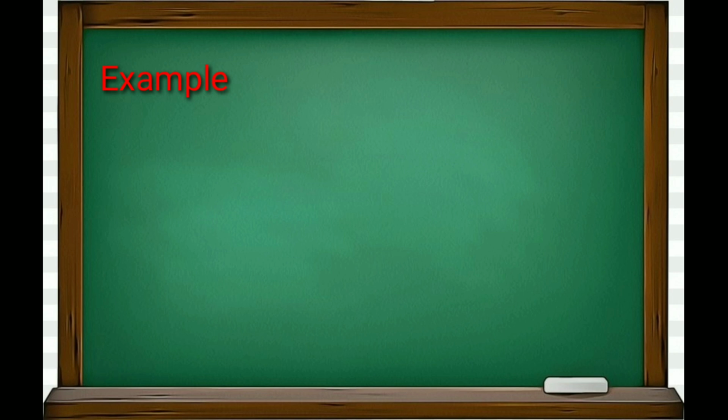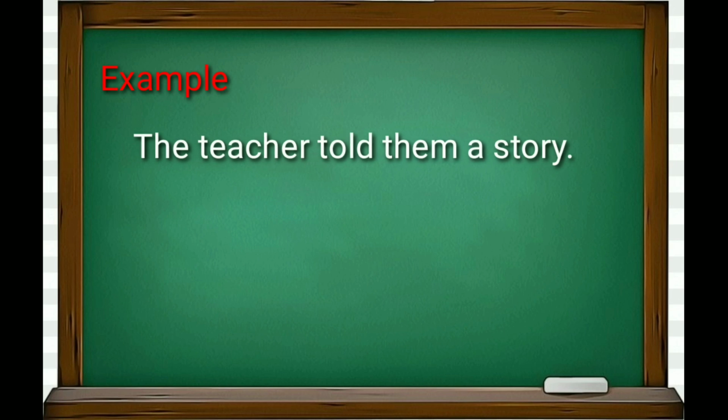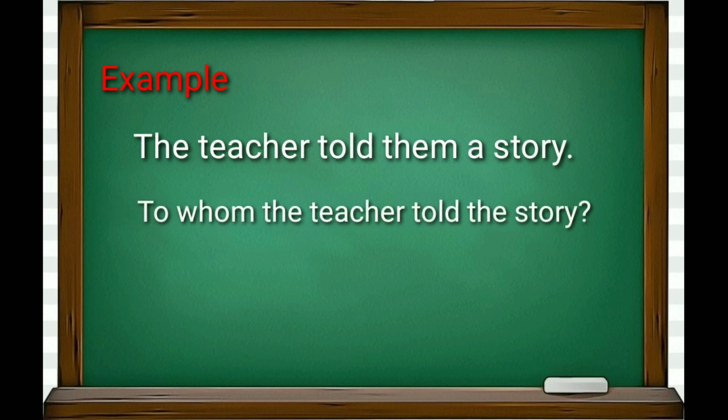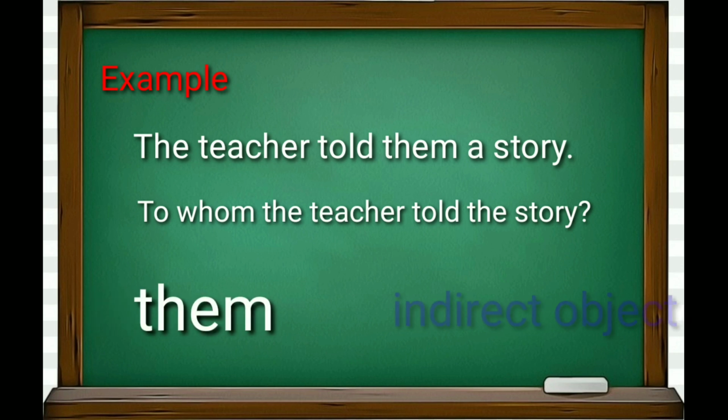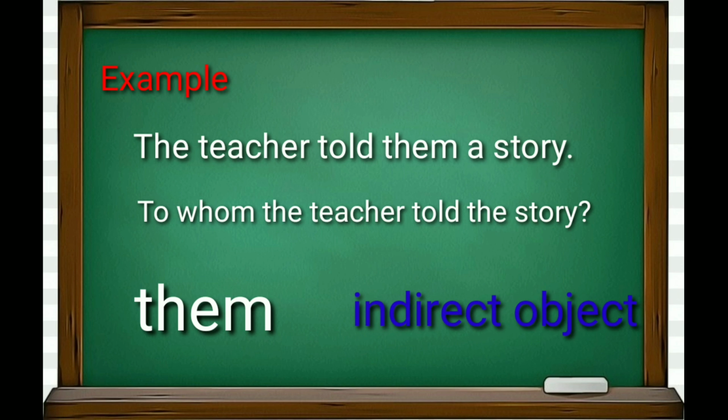Third example, the teacher told them a story. My question is, to whom did the teacher tell the story? Answer is them. Here, them is the indirect object. I hope you have understood the difference between a direct object and an indirect object.